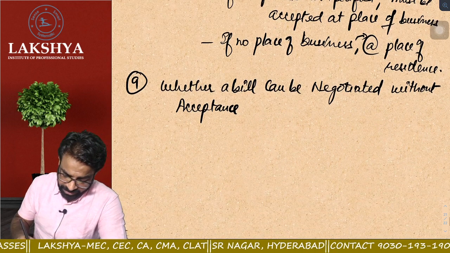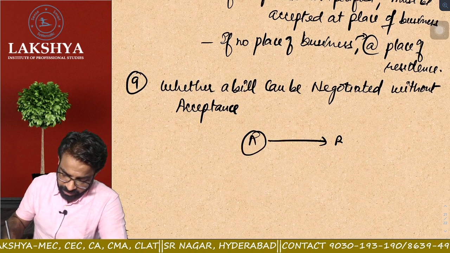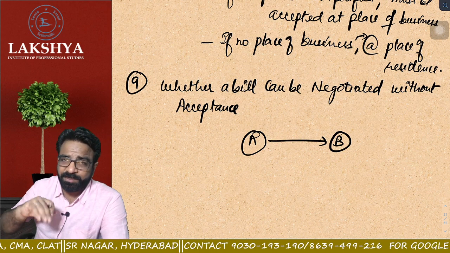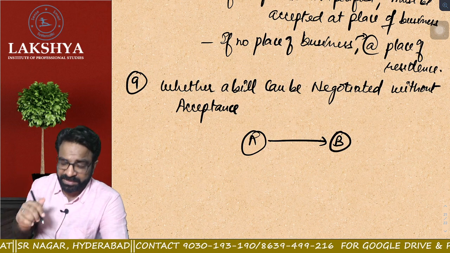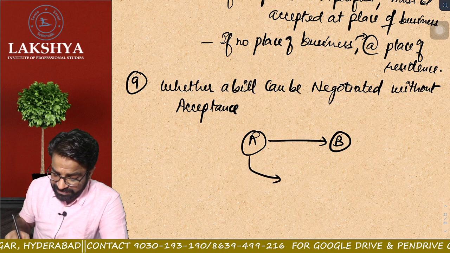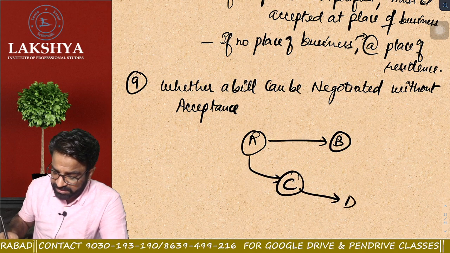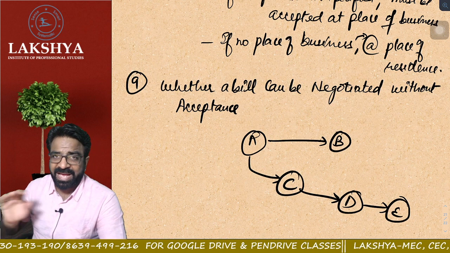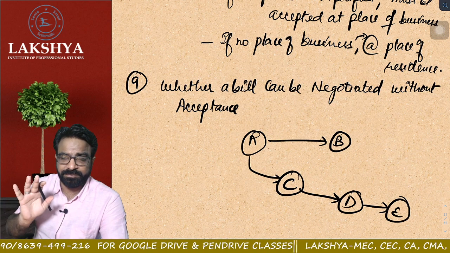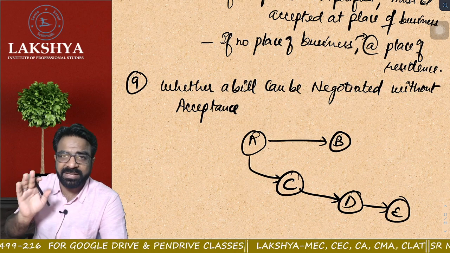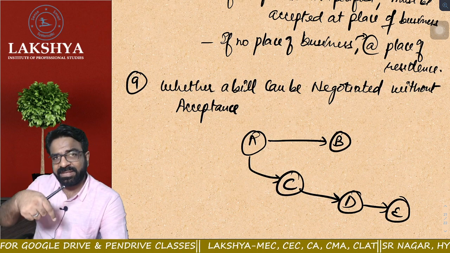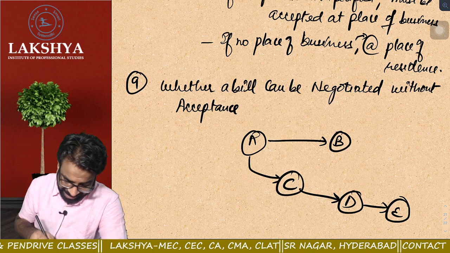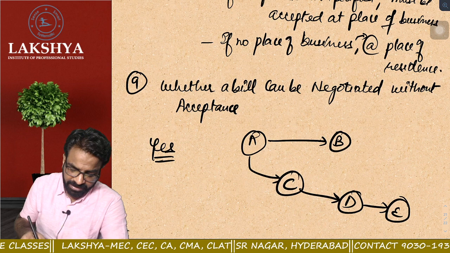So say for example, A drew the bill on B, but the bill has not been presented to B for acceptance. Can A negotiate this bill with C, C with D, or D with E? Now tell me one thing. The bill has not been accepted yet. The bill has only been drawn, not yet accepted. But whether A can negotiate the bill without acceptance to the other parties or not? Answer is yes.